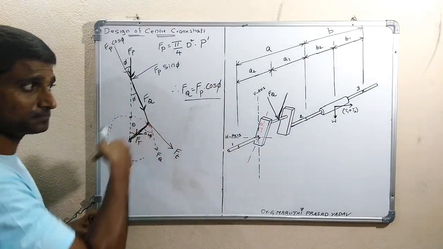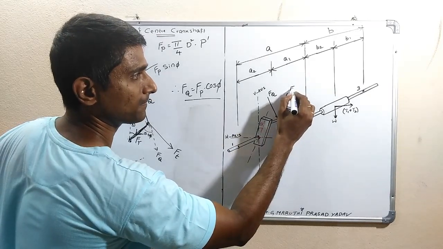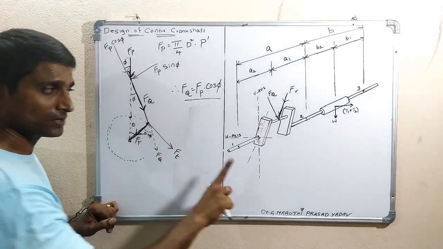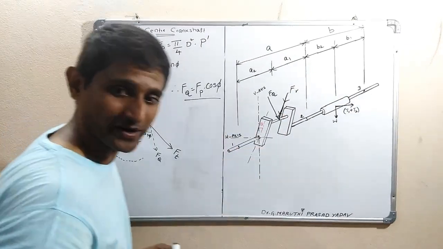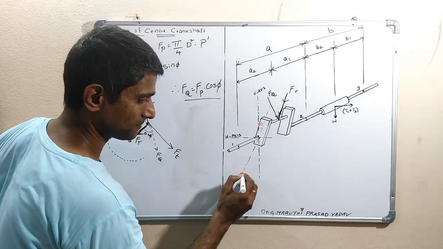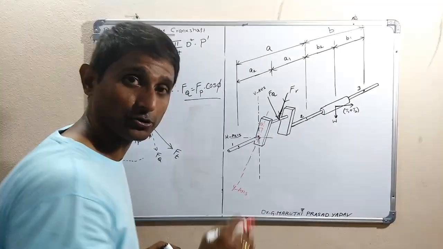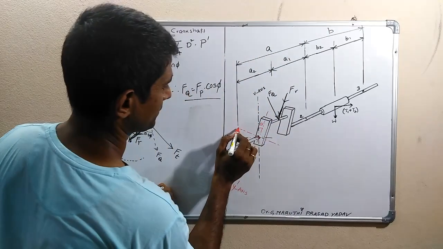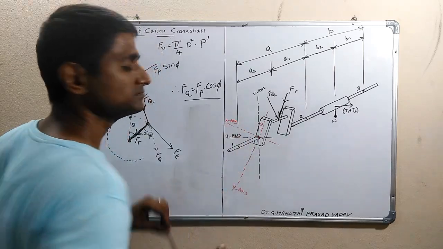So this is FR. Okay. And FT is like this, means which is perpendicular to this. So perpendicular to this means this axis I have drawn now. Let me take this as y axis. So perpendicular to this, we have to take x axis.